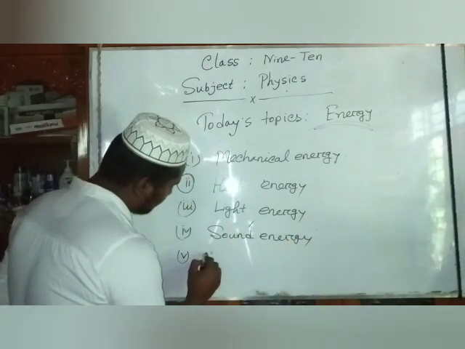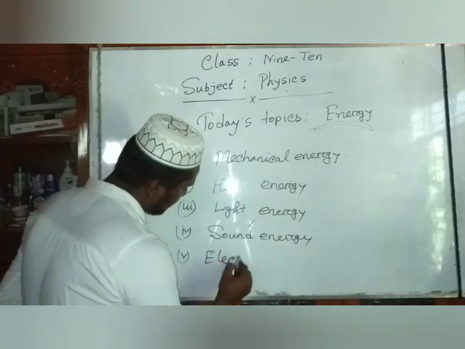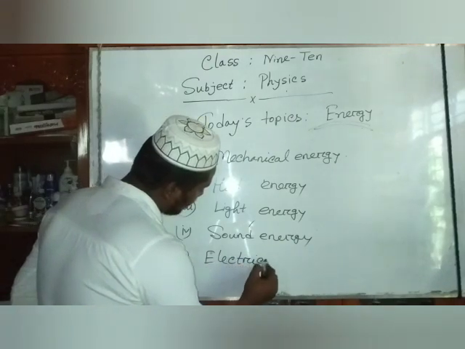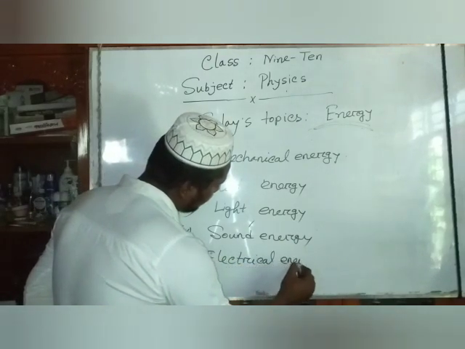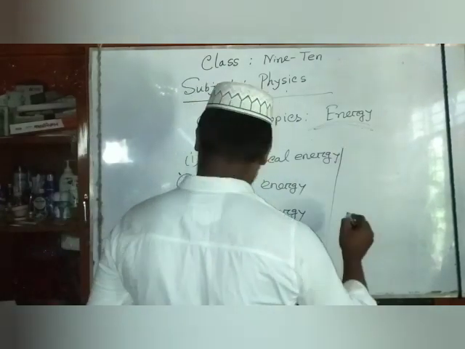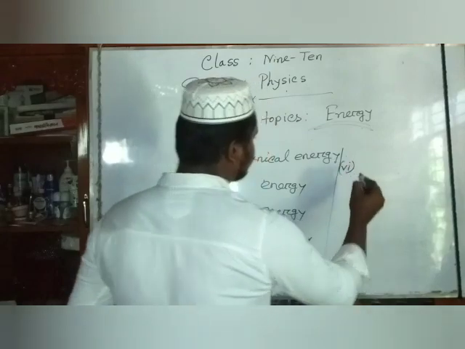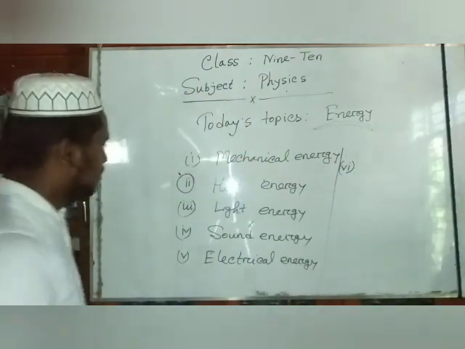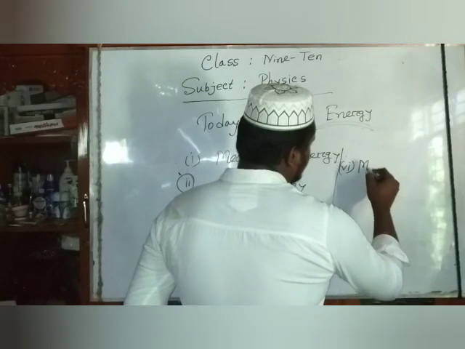Number 5, electrical energy. Number 6, magnetic energy.